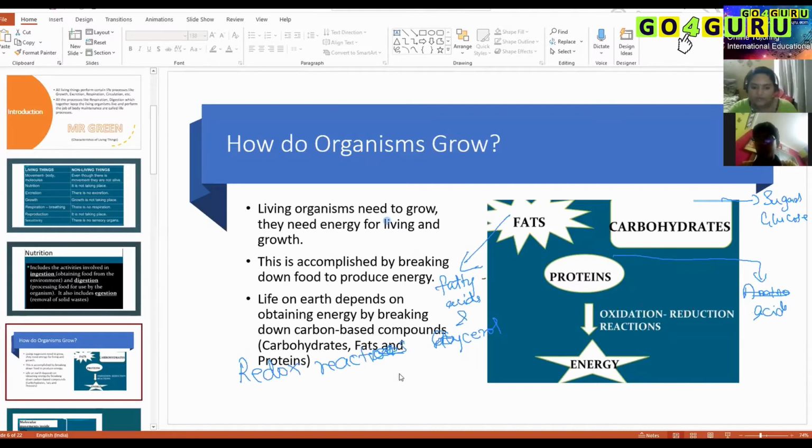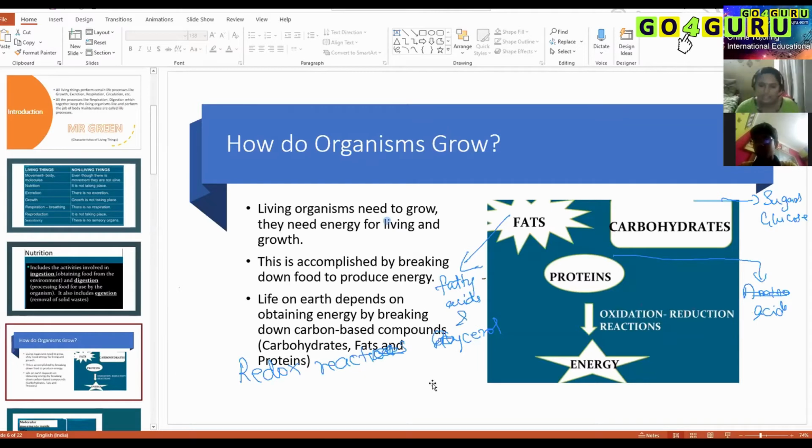In lower classes you would have studied that oxidation is addition of oxygen or removal of hydrogen, and reduction is addition of hydrogen or removal of oxygen. That is like a 6th or 7th grade definition. But now you are in grade 10, right? You need to study in terms of subatomic particles like electrons. Oxidation is the loss of electrons, and when any substance gains electrons, it is reduced.